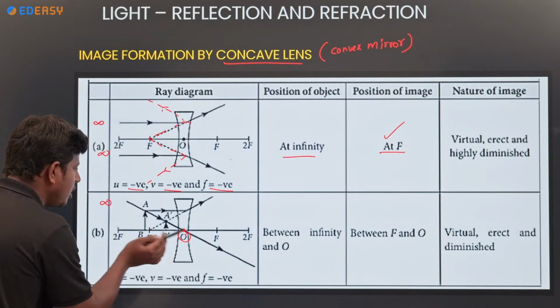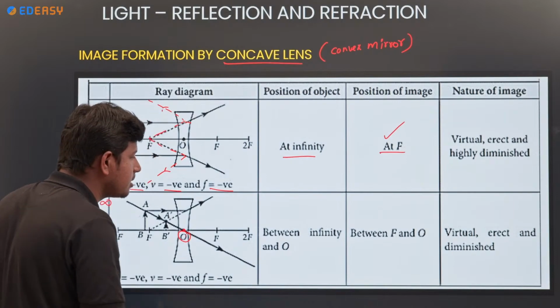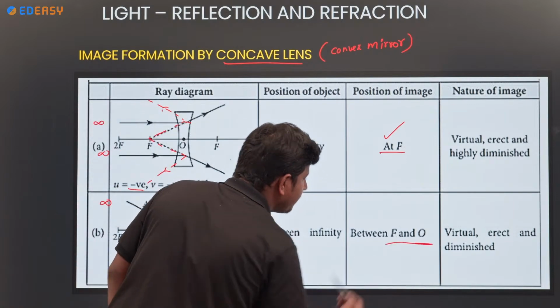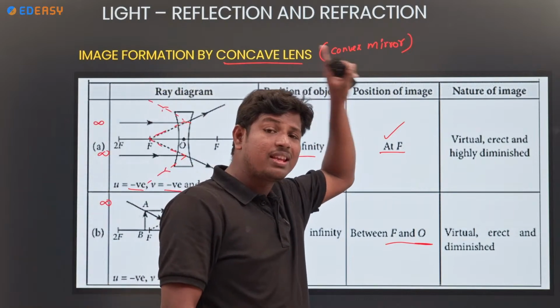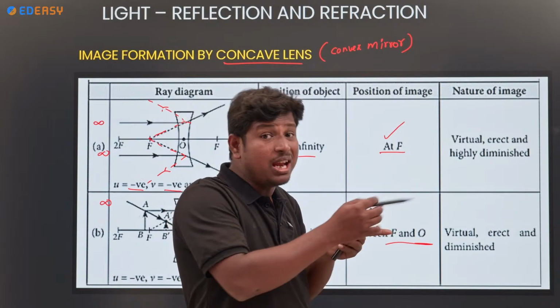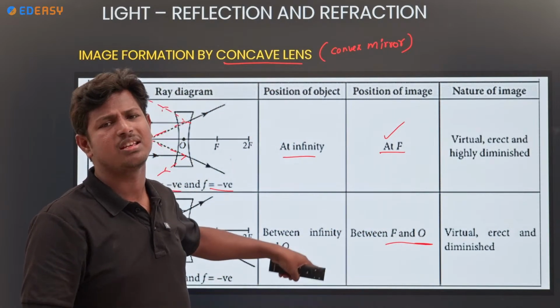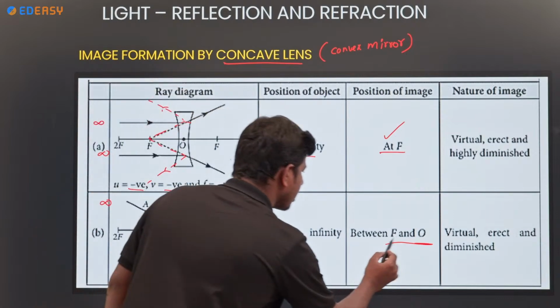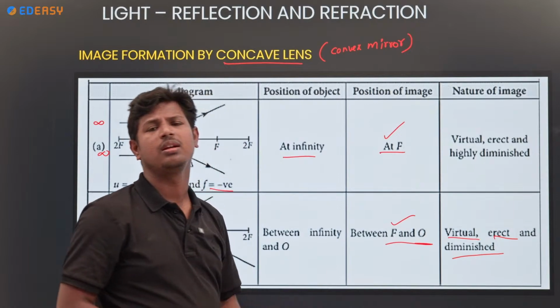Okay, between infinity and optical center, where does the image take place? Image takes place between O and F. There also same, object at infinity, where the image takes place between P and F. Here O and F. The difference is what? There P, here it is O. That's it. Okay. F and O, virtual, erect, diminished, same thing only.